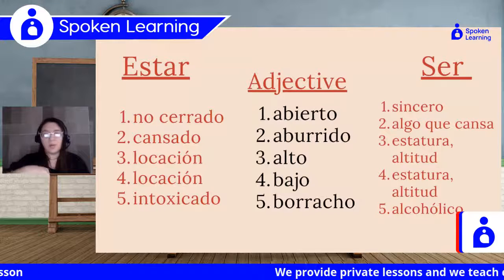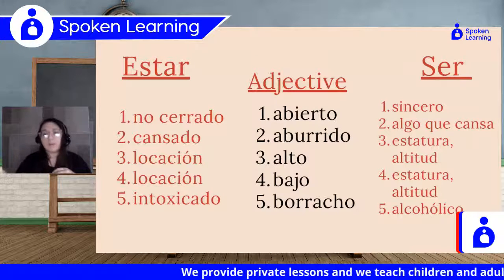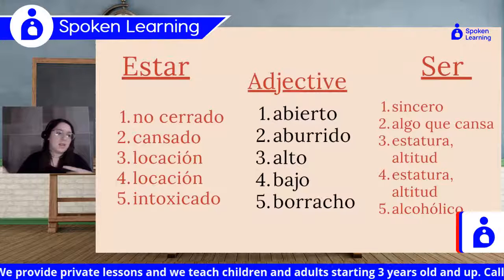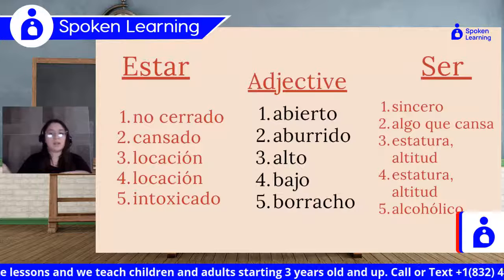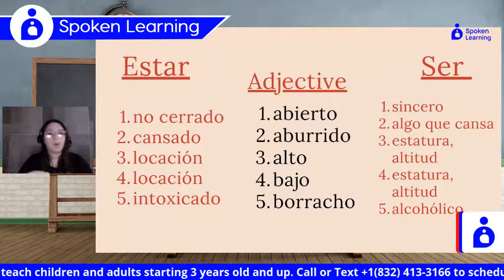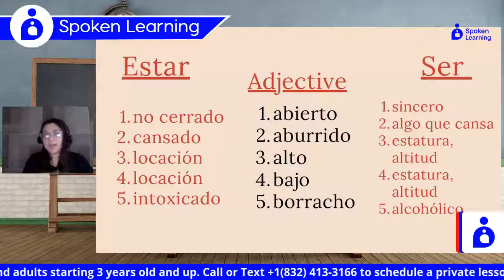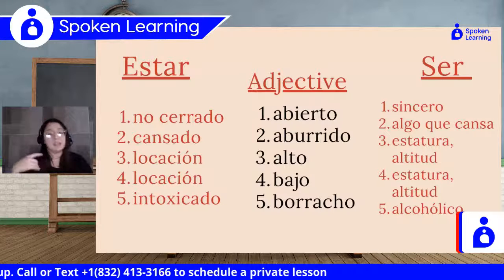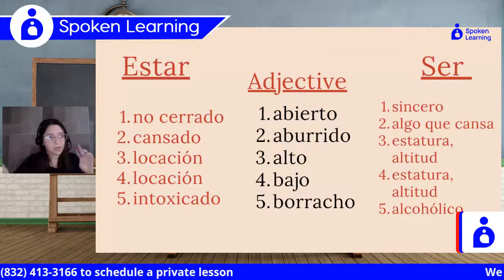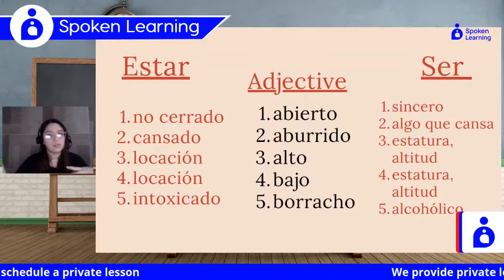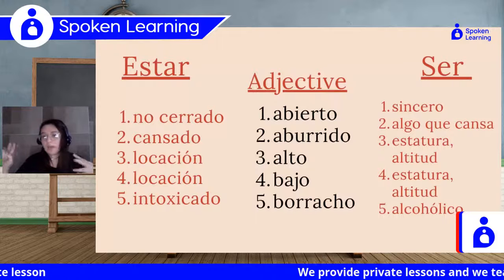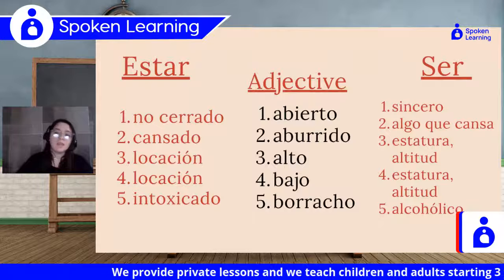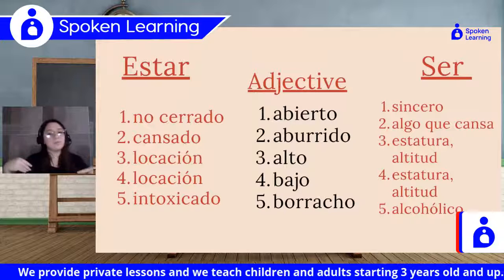If we use it with verbo ser, abierto, él es muy abierto. That will mean that the person you're talking about is very sincere, very open. And if something está abierto, that means that it's not closed, okay? So in one, it can be used to describe how something is, remember, and the other one is just the state, okay? Then we have aburrido.